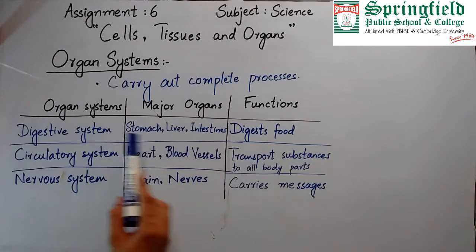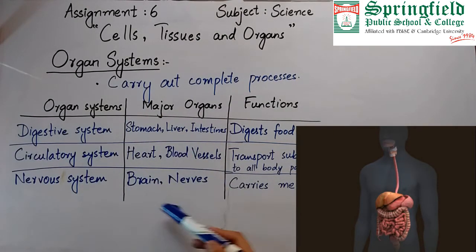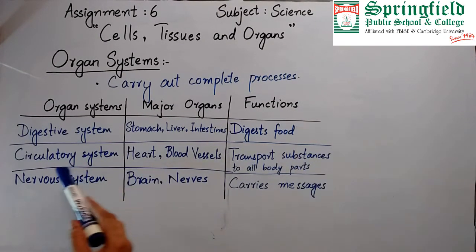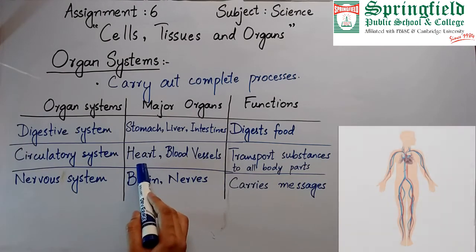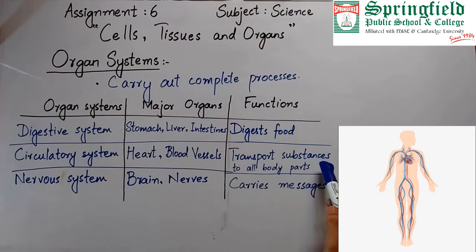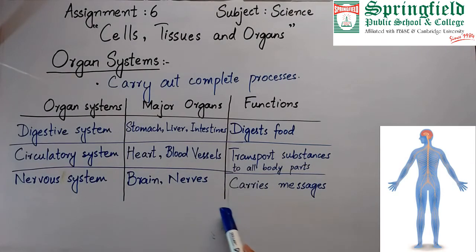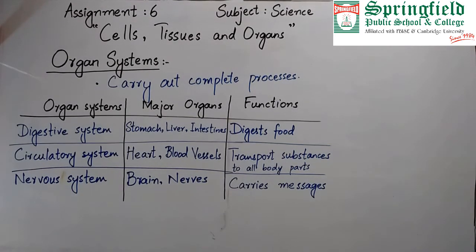Let's see, the digestive system is made up of different organs. The major organs are the stomach, liver, and intestines. What is the function of this system? It is to digest the food. Then there is the circulatory system, whose major organs are the heart and blood vessels. Its function is to transport substances to all parts of the body by circulating the blood. Then there is the nervous system, which is made up of the brain and nerves, and its function is to carry messages from body parts to the brain and from the brain to body parts.